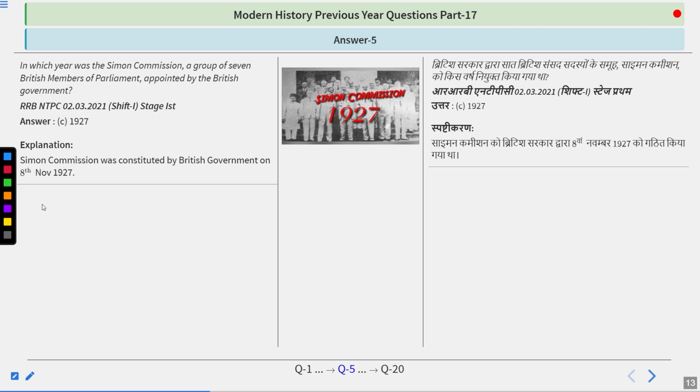And if someone asks you under which act it was to be made, it was under the 1919 Government of India Act, also known as Monty-Chelmsford Reforms. The commission had to be made in 1929, that is 10 years after that act came. But it came 2 years prior to this, because the agitation in India had started regarding the type of constitution system that was in India. And because of that, Britishers hurriedly appointed this commission with all the members being British. Later on, the Government of India Act of 1935 was based on the recommendation of Simon Commission.